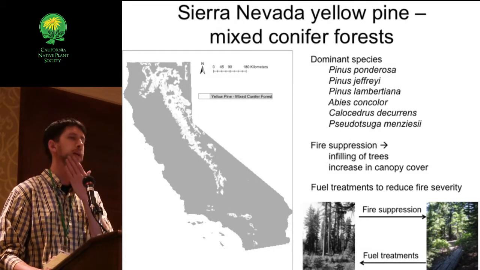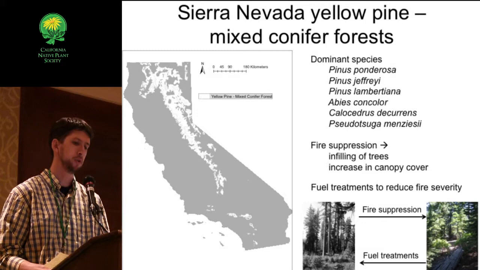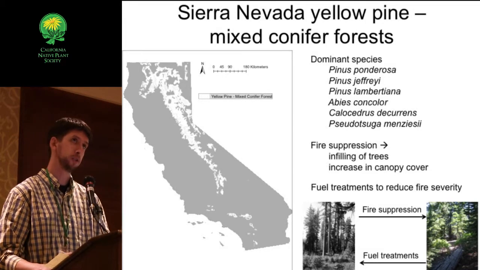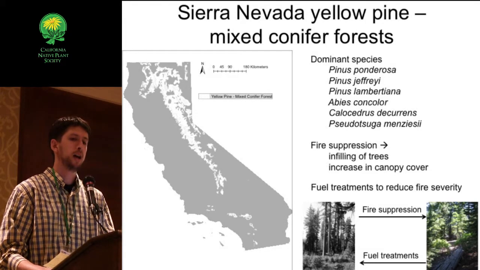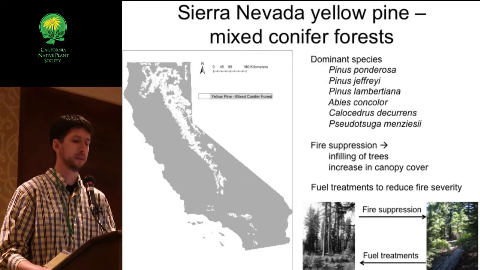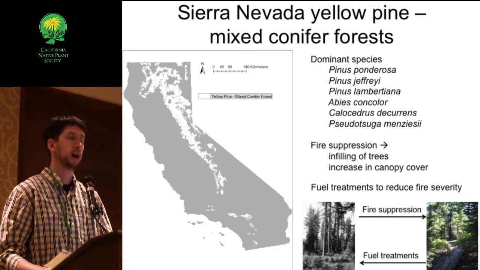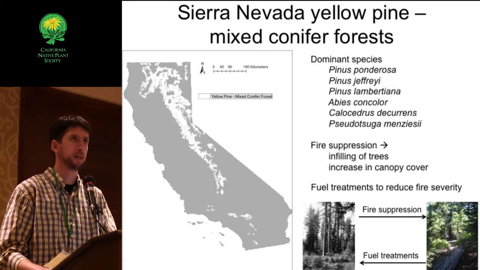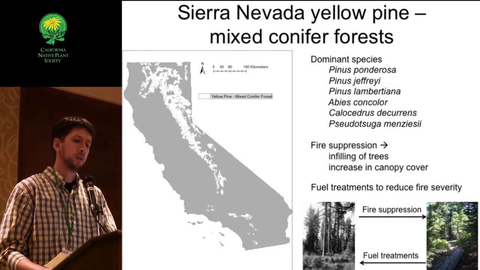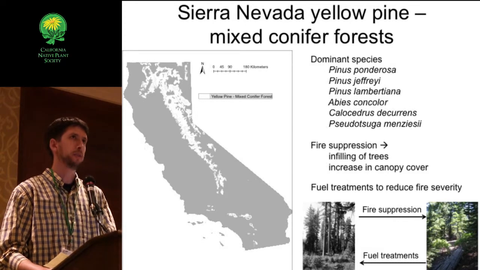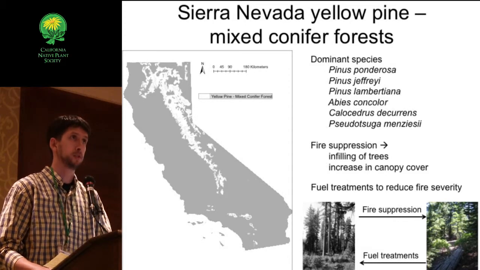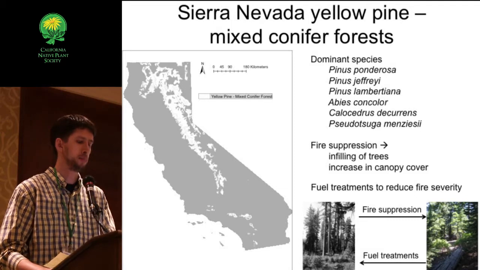And one of the primary management approaches to dealing with this challenge is to restore the structure associated with historically frequent fires, and in so doing, hopefully make them more resilient to recurring wildfires. So this involves the process of fuel treatments, which we're going to be looking at in this study, which involves taking out generally smaller diameter trees and then doing some sort of surface fuel treatment with a pile burn or a prescribed broadcast burn.